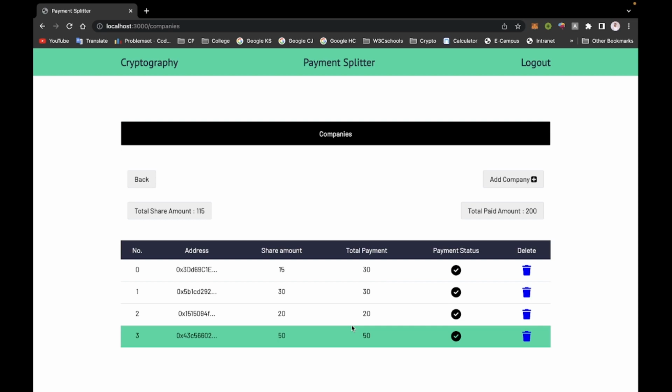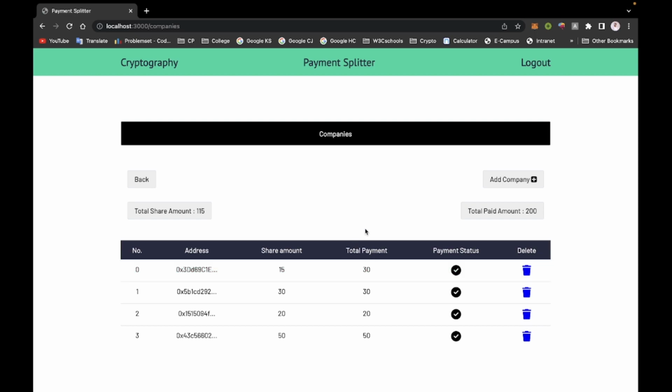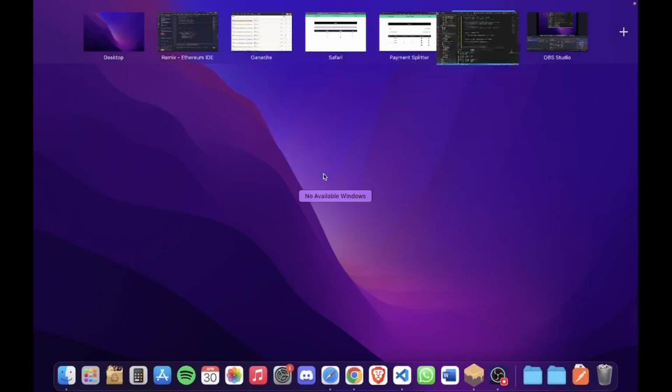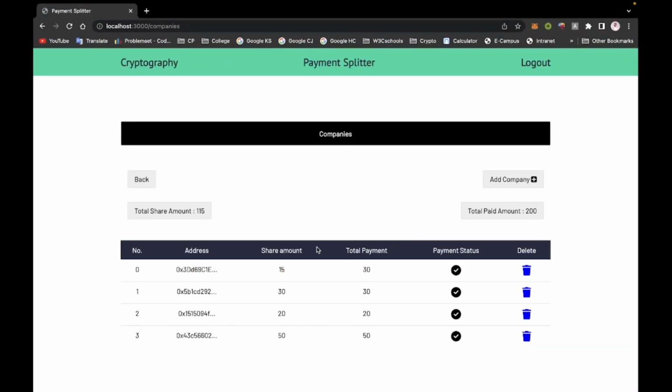This is the main purpose of the smart contract. Whenever a customer pays the amount for that product, companies directly receive that amount without communicating with admin. And that splitting is done automatically by the blockchain, because we implemented functions in our blockchain to send company amounts, which do all of that process.